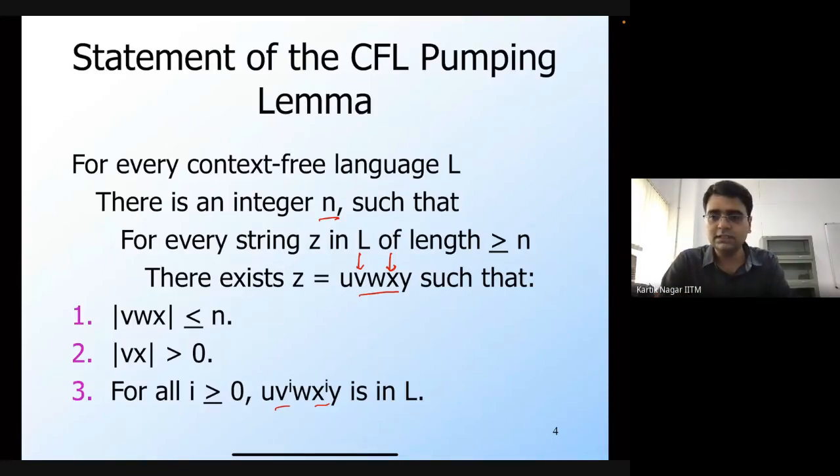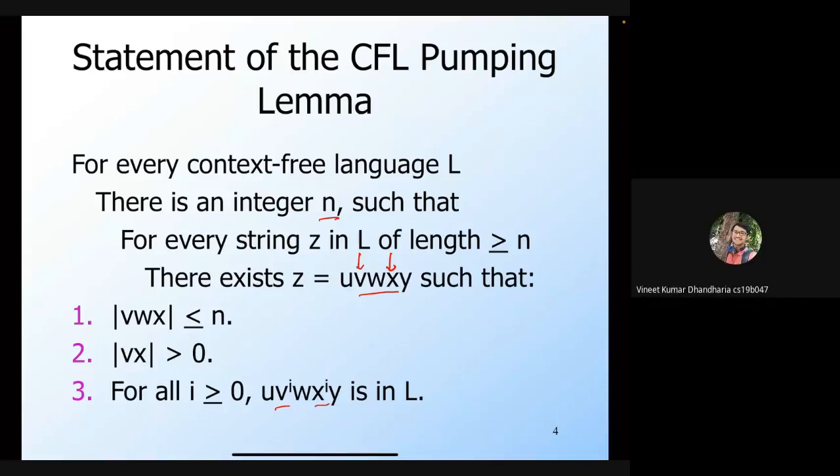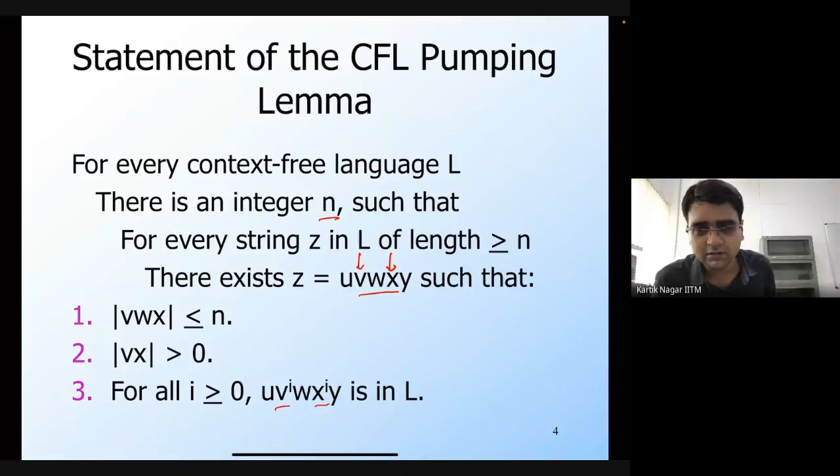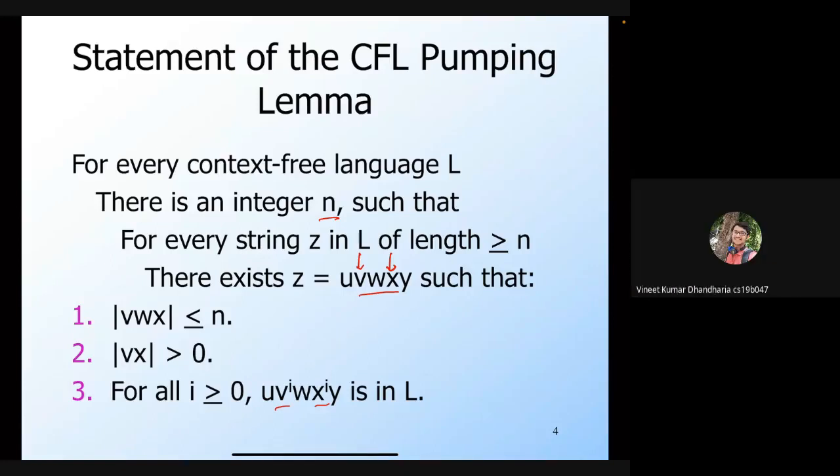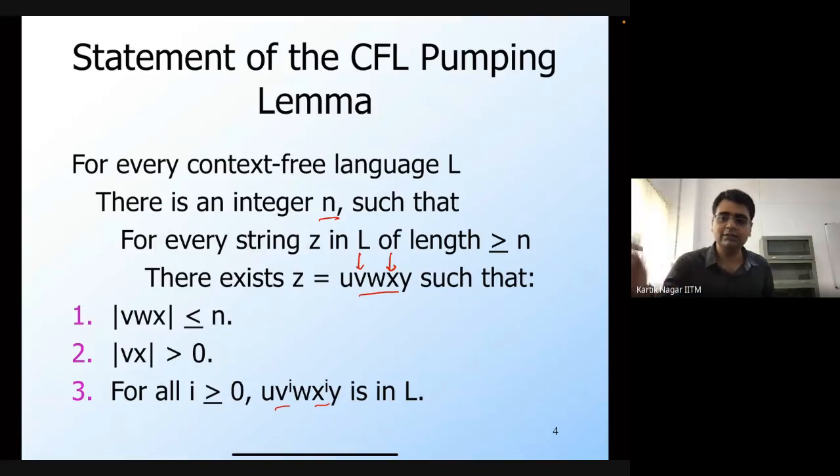Does this statement hold for regular languages as well? Yeah, obviously. It should, because every regular language is a CFL, and we know the pumping lemma for regular languages should therefore hold for every CFL as well. Will this pumping lemma for CFLs also hold for regular languages? Yes, it will hold.